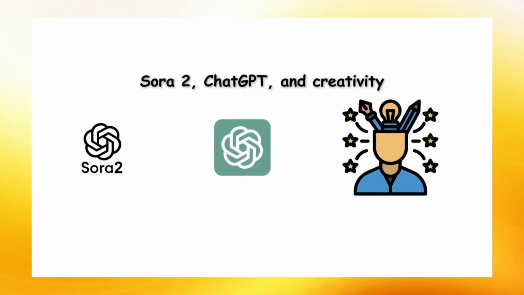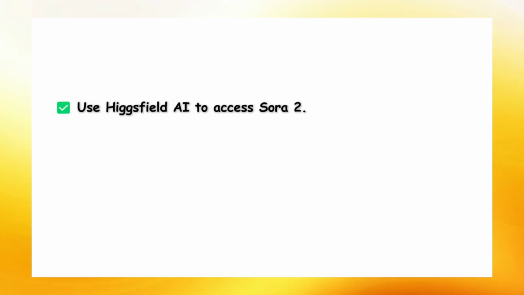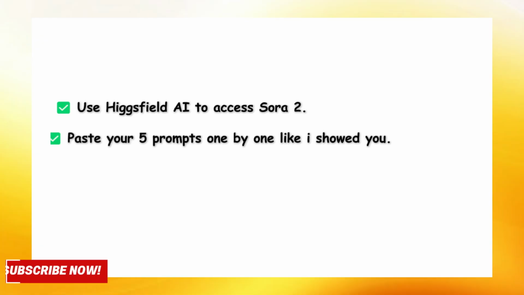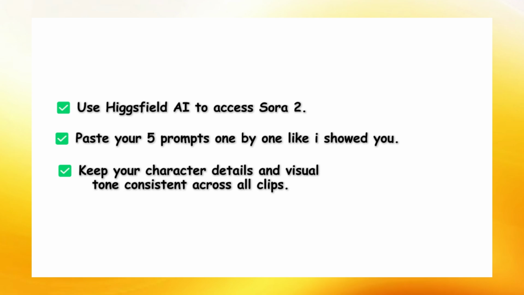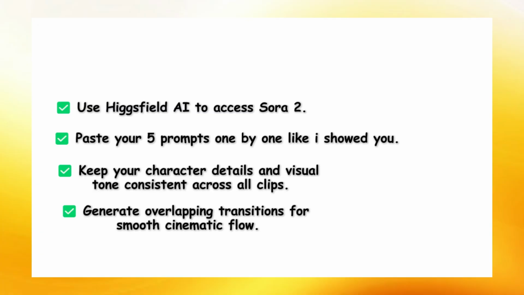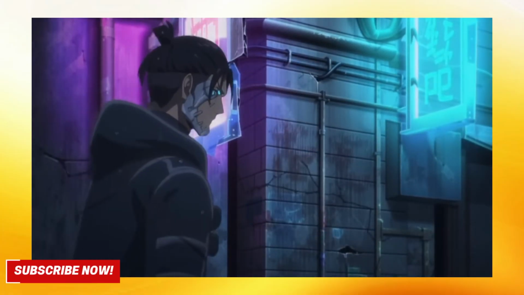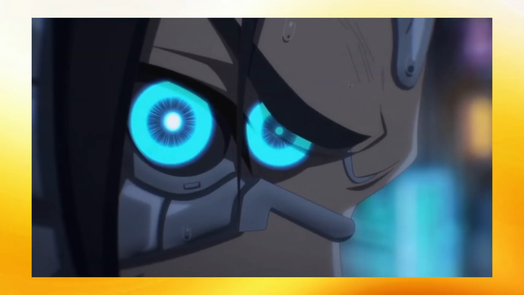Then all you have to do is copy that prompt from ChatGPT, paste it inside Sora 2, upload your screenshot as reference, and boom, scene 2 will come out beautifully consistent. Same camera style, same character design, same atmosphere. And now you just repeat this process for every new scene.